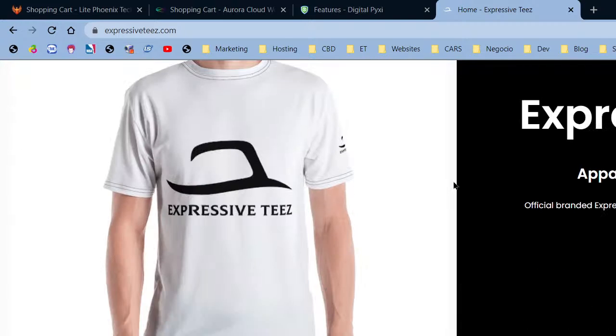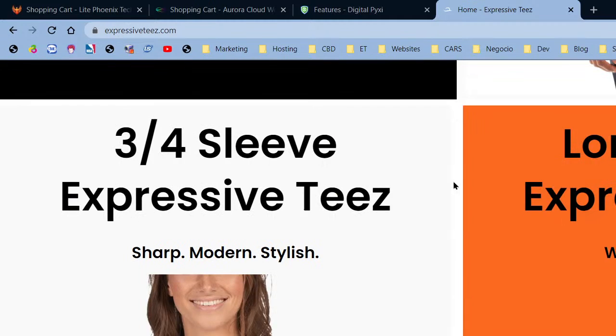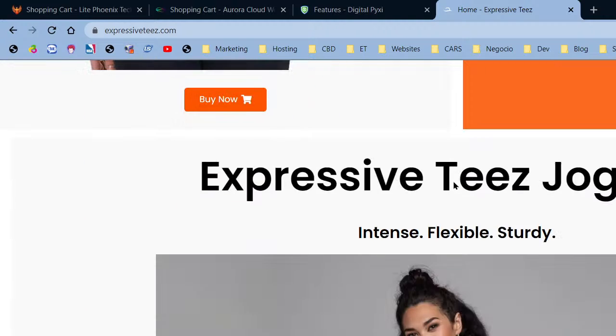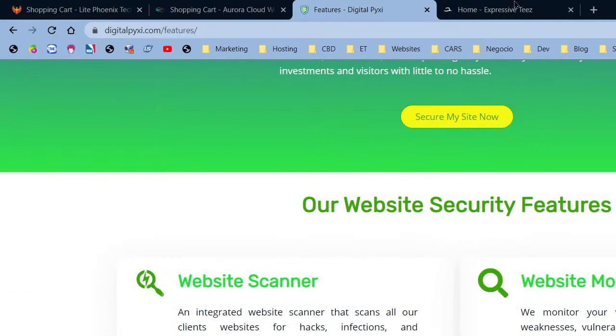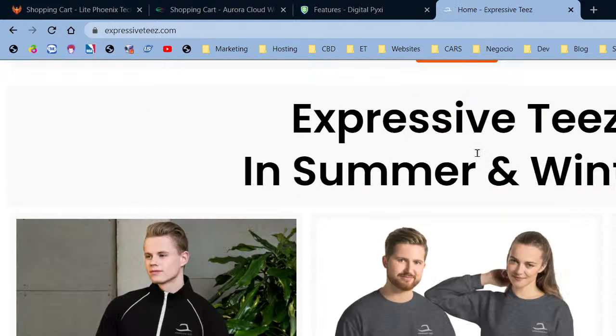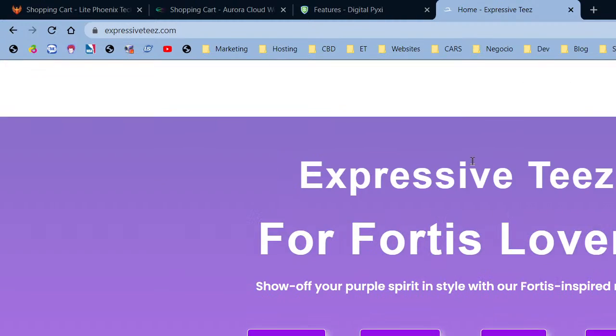Now, here's what's what, guys. I could rebuild this website because I love building websites, or I could just fix the design of this one. I am going to fix the design of Digital Pixie. That's something I'm going to work on. But for Expressive Tees, I'm wondering if it's fun to rebuild. I mean, I could rebuild, right?